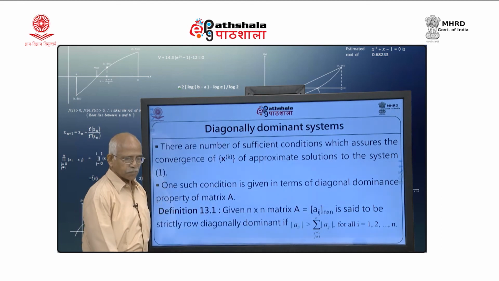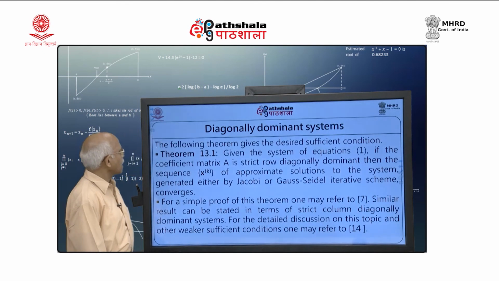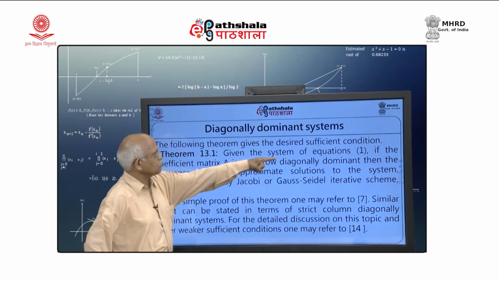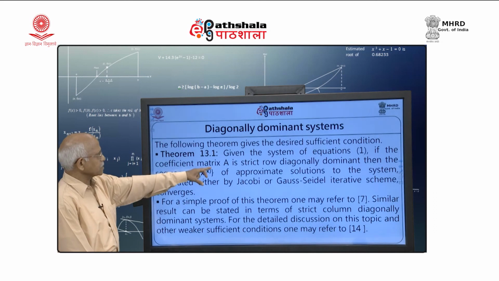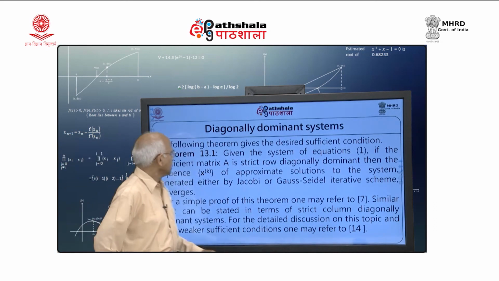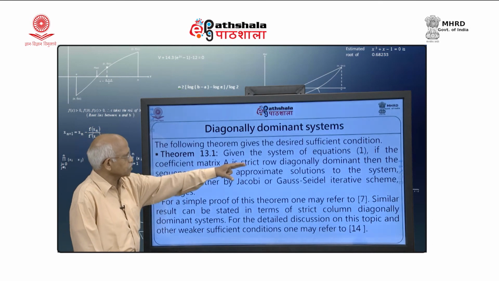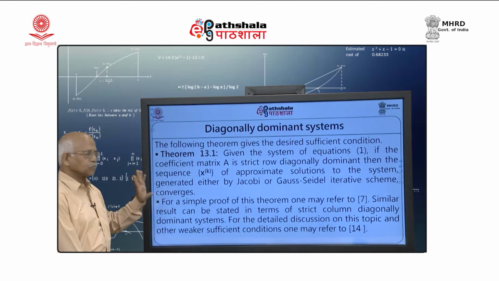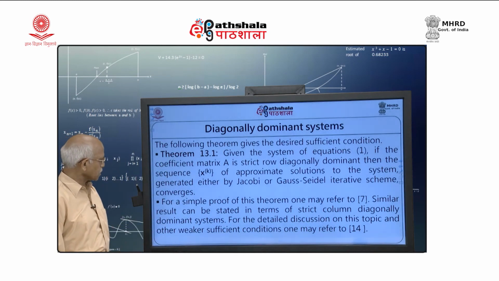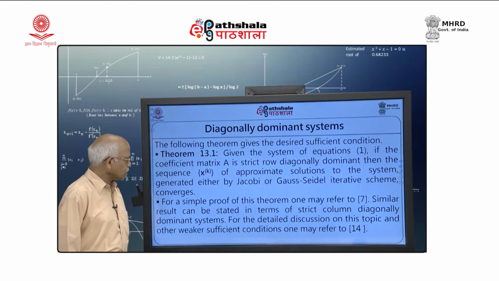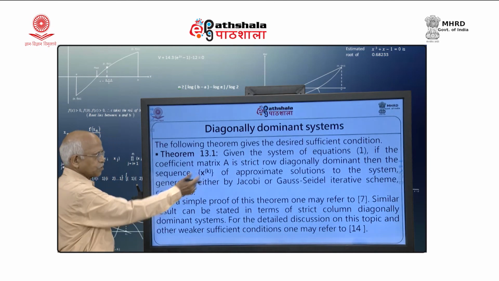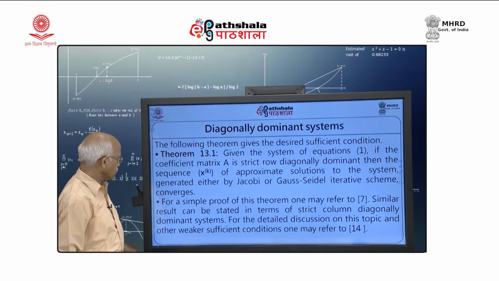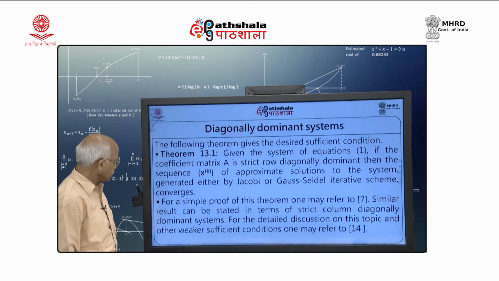That means the diagonal element is sufficiently large. Then my theorem says that given the system of equation 1, if the coefficient matrix A is strictly row diagonally dominant, then the sequence x_k of approximate solutions to the system generated either by Jacobi or Gauss-Seidel iterative scheme converges. Both the schemes will converge provided this condition is satisfied. For a simple proof of this theorem, you can refer to reference number 7, which is given in our additional reading material file.